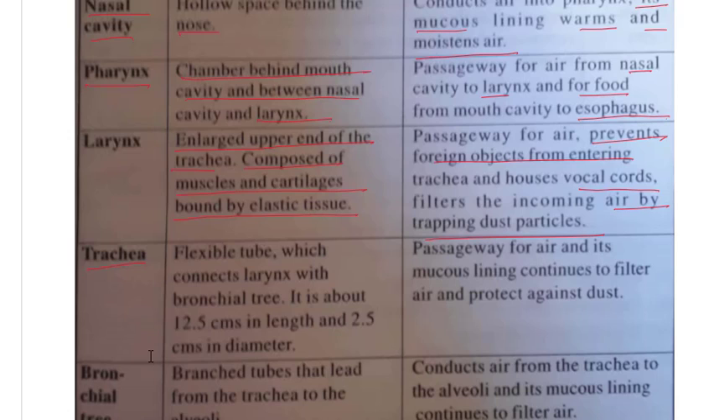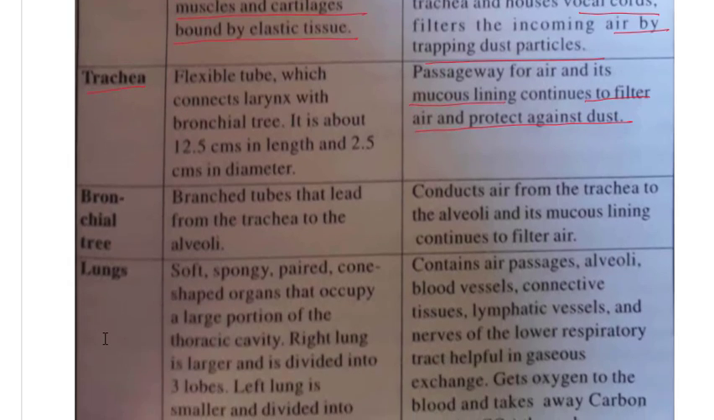Passageway for air, and its mucous lining continues to filter air and protect against dust. So the trachea is a passageway for air again, and it has a mucous lining. So there you will find the mucous lining, and the purpose of this mucous lining is to continuously filter the air which is going inside your lung. Now the bronchial tree, a branched tube that leads from the trachea to the alveoli. So this is a branched tube that leads from the trachea to the alveoli. It conducts air from the trachea to the alveoli, and its mucous lining continues to filter the air.